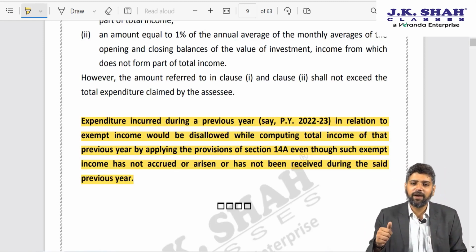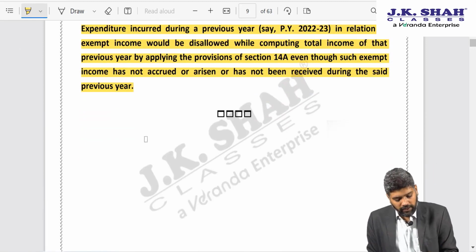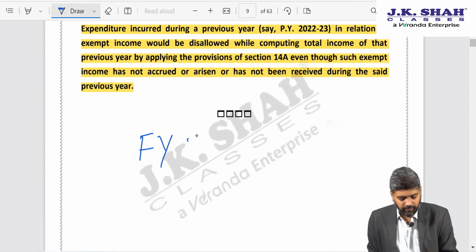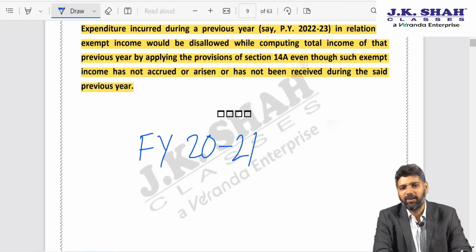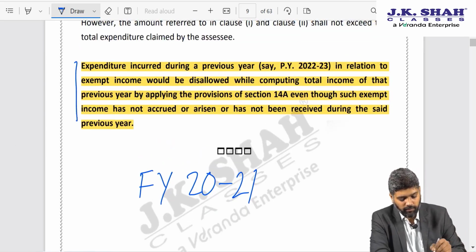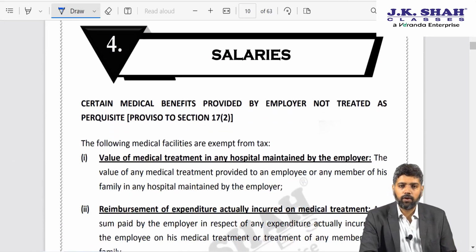But why did I start by saying this is a useless kind of amendment? Because with effect from FY 2021, dividend is no longer exempt. Now it is again taxable in the hands of shareholder. So now there are very few exempt incomes, and as such section 14A becomes a bit redundant. But anyway, I hope you understood this amendment. Let's proceed. The next amendment pertains to your salaries chapter.